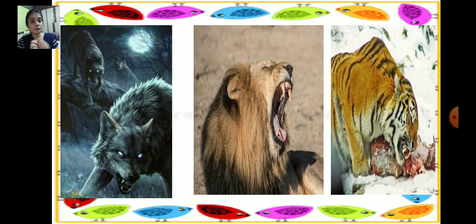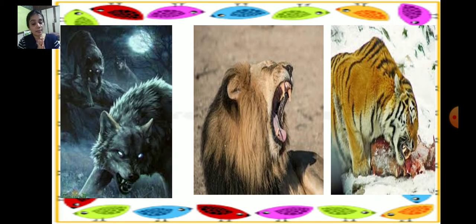They have long and sharp teeth. Can you see the teeth here? This side too and this side too. See the lion's teeth over here, it's so sharp. See the wolf and see the tiger. It is so sharp and it is long. So they have long, sharp teeth.